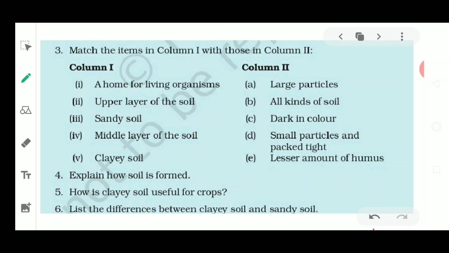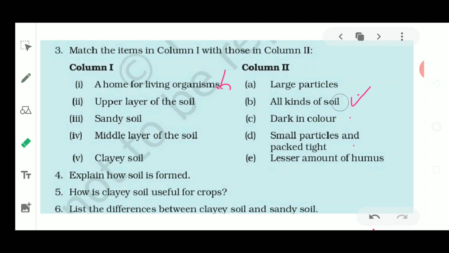Now what will be the right answer to be matched in column number 1? A home for living organisms, large particles, all kinds of soil, then dark color, small particles, lesser amount of humus. So option number 2 will be the correct answer to be matched. The answer for this question will be this B part. So I just write down this B will be the correct option.